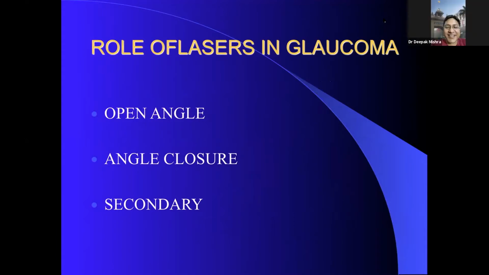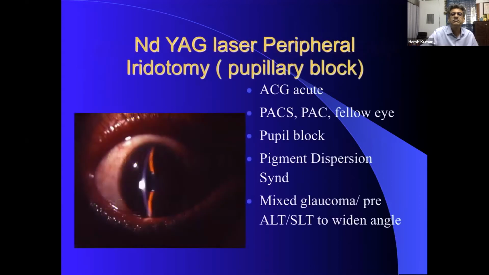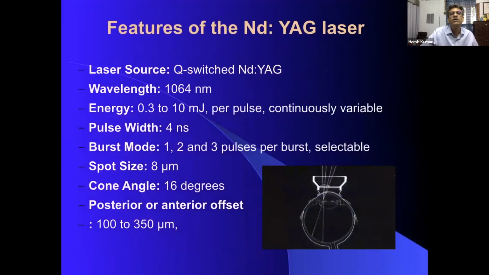तो भैया चलते हैं आगे और फटाफट पूरा करते हैं लेजर्स इन ग्लॉकोमा। मोटे मोटे टॉपिक मैं जरा थोड़ा बता दूं। तीनों चीजें कवर हो सकती हैं, ओपन, एंगल, क्लोजर, सेकेंडरी, सब में करना पड़ता है। But the most important thing that we do is the ND YAG laser peripheral iridotomy, primarily for any kind of pupillary block. So obviously we do it for acute angle closure, primary angle closure suspect, primary angle closure, fellow eye of these, pupillary pigment dispersion syndrome, mixed glaucoma, and where we want to do an ASLT and SLT in these kinds of situations.